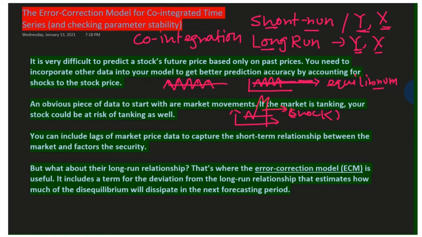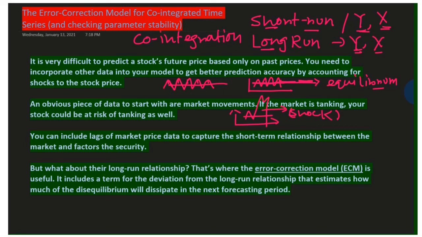So error correction model is nothing but to restore your equilibrium point of long run data sets, and it will move to the equilibrium point by correcting the disequilibrium or error or shock from this data set. So we understand what error correction model does and why it is important for machine learning, because machine learning after all is a prediction, and to make an accurate prediction we need to adjust the shock or structural shock of the economy or the variables from time to time, and therefore we need error correction model.